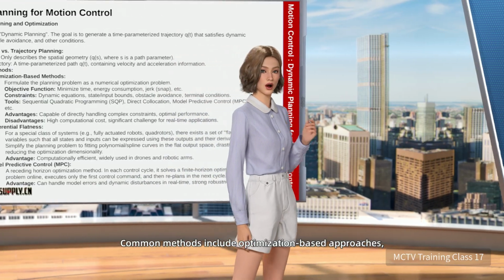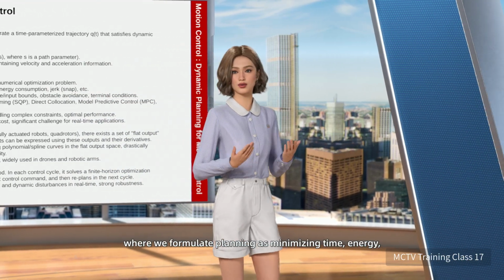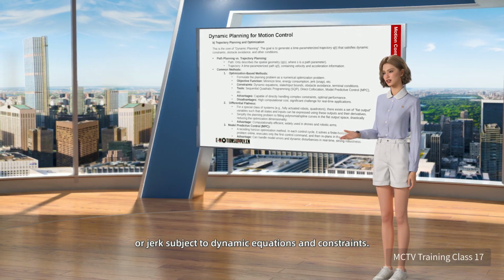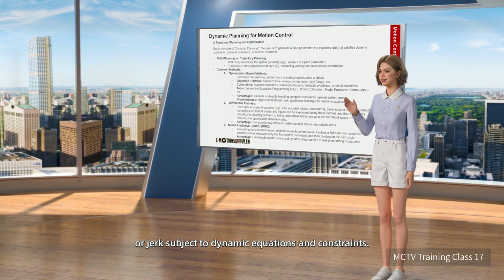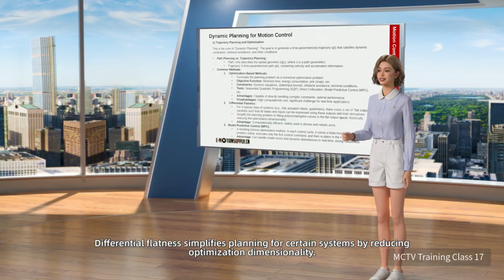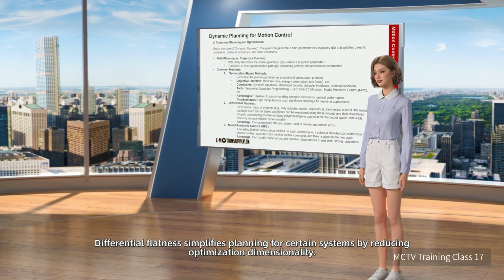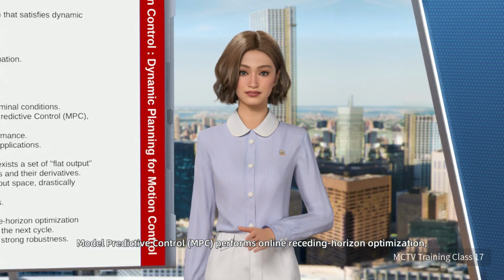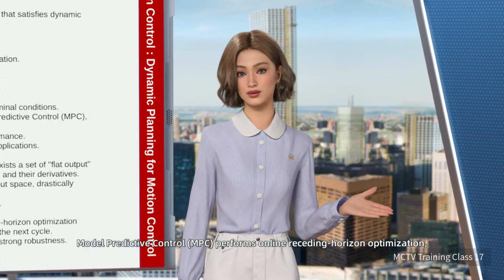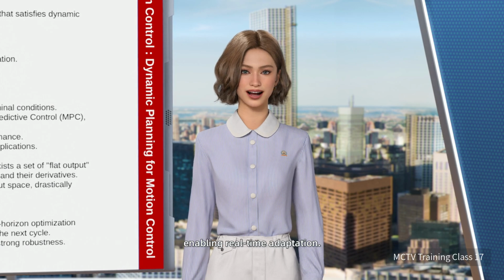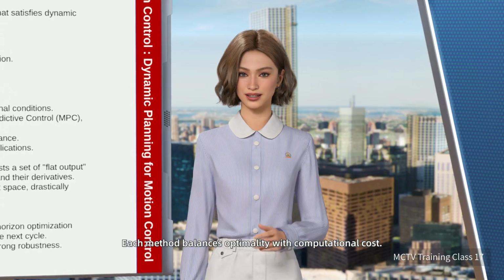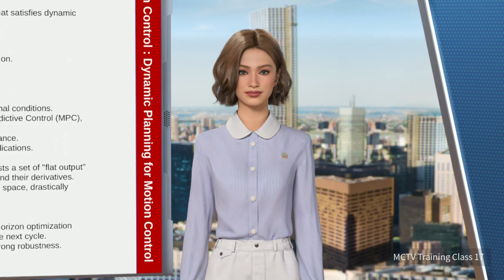Common methods include optimization-based approaches, where we formulate planning as minimizing time, energy, or jerk subject to dynamic equations and constraints. Differential flatness simplifies planning for certain systems by reducing optimization dimensionality. Model predictive control, MPC, performs online receding horizon optimization, enabling real-time adaptation. Each method balances optimality with computational cost.